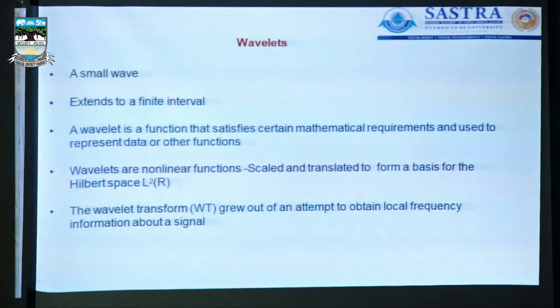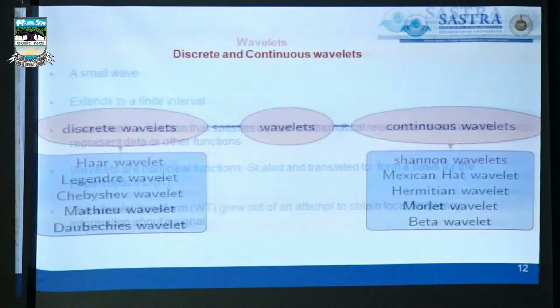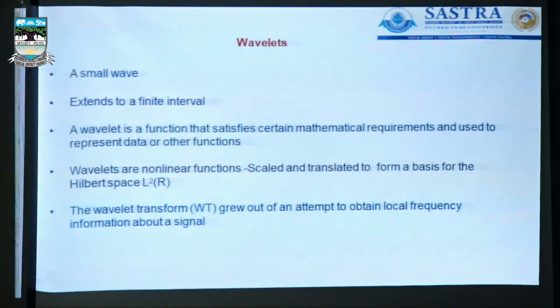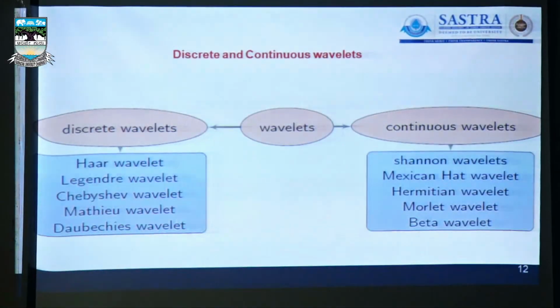So what are the desirable properties of the wavelets here? The compact support we have. This is the general introduction about the wavelet function that you have known. I will skip this particular thing. The classification of wavelet transform methods like Haar, Legendre, Chebyshev, Mathieu, and Daubechies are all connected to discrete wavelet transform methods.